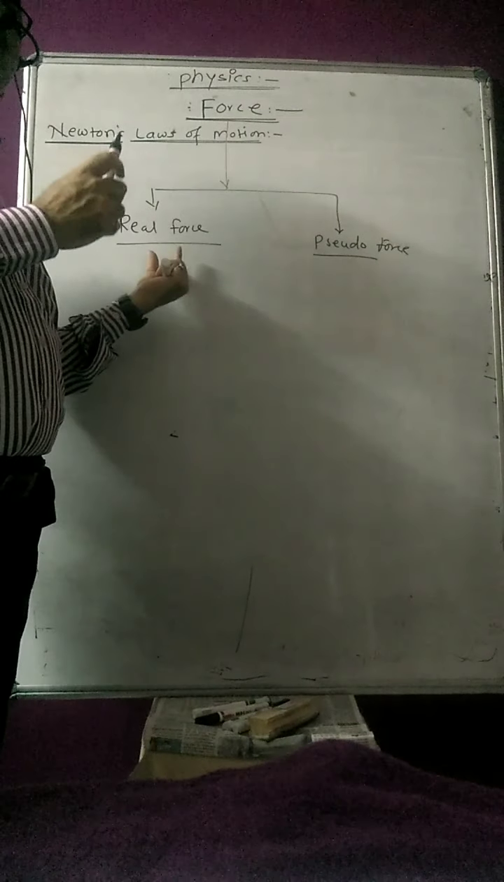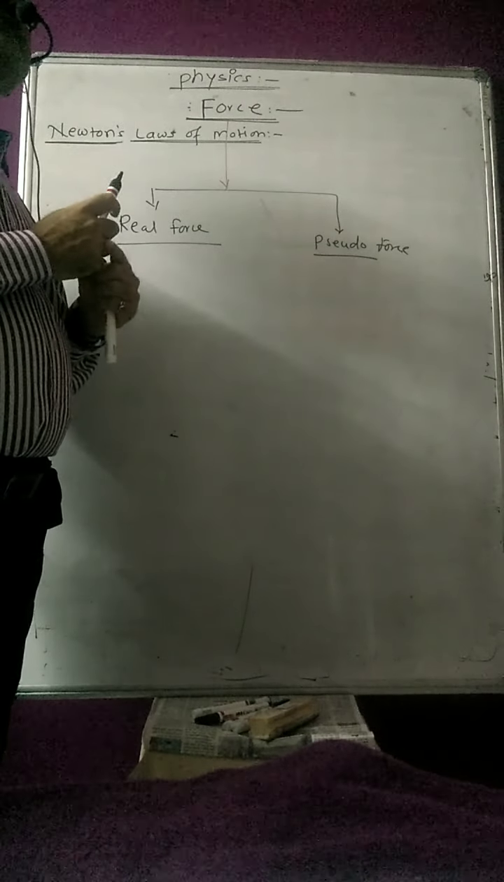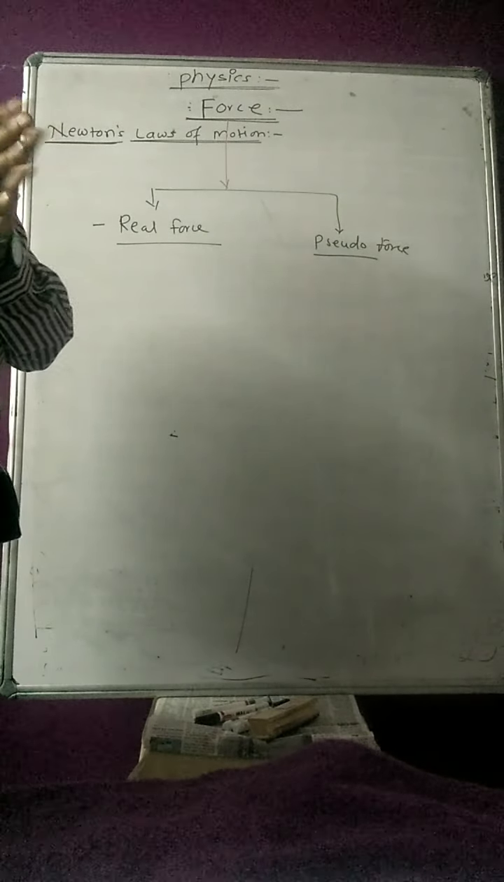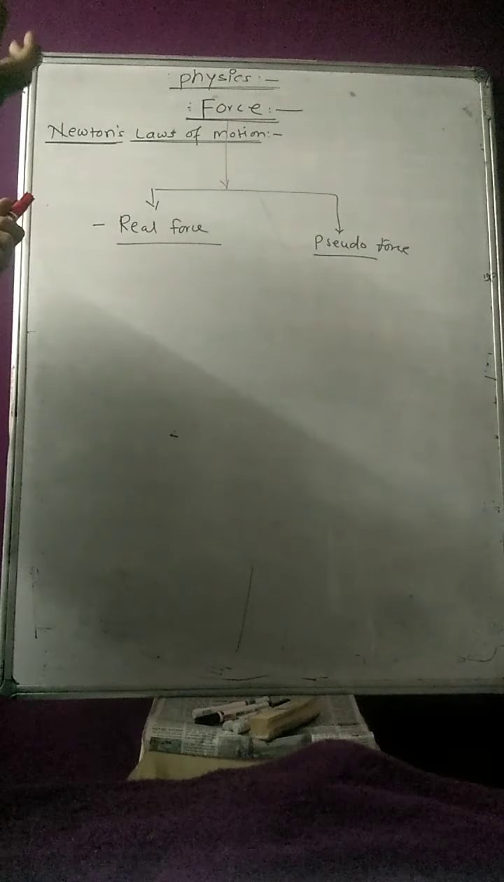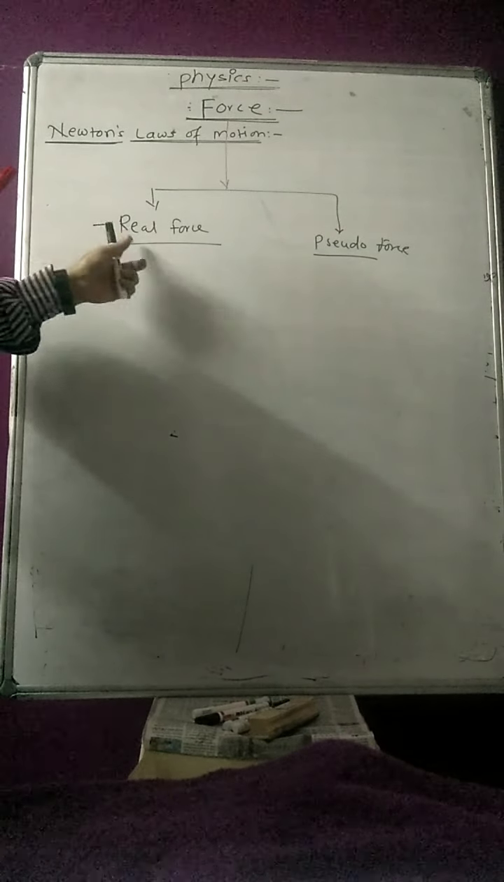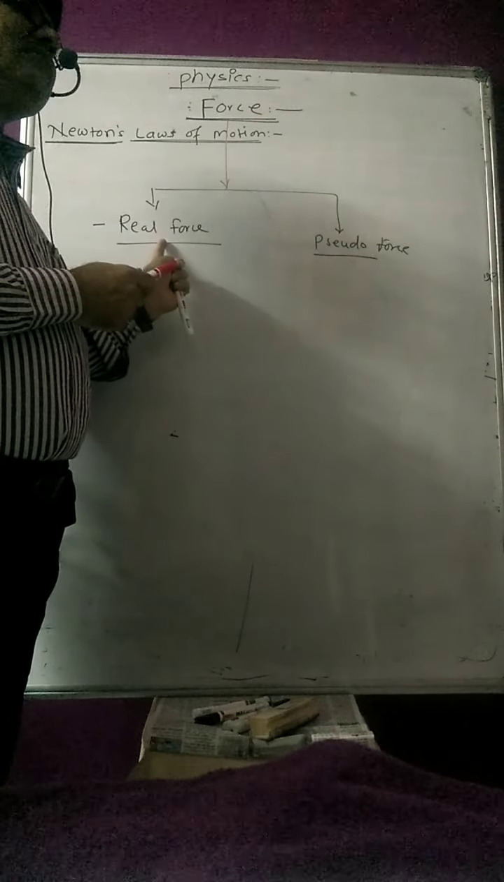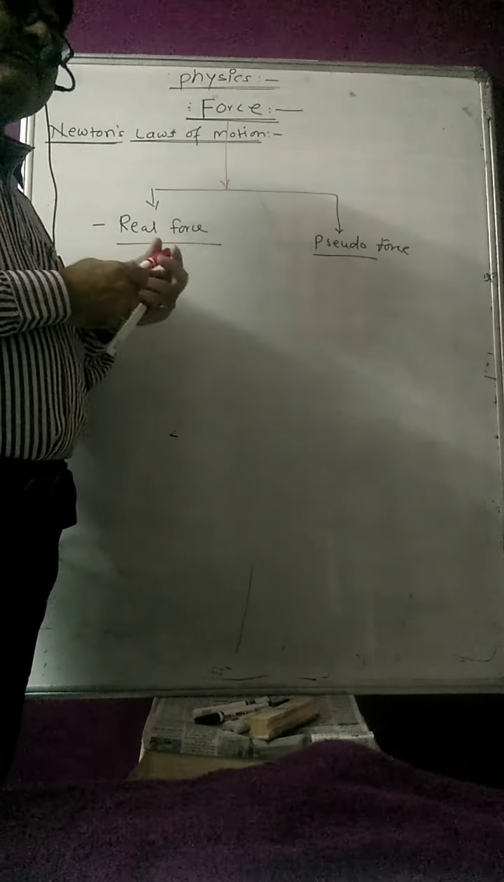All the planets which are revolving around the Sun are also the best example of real force. Here also the centripetal force is provided by the gravitational force. So these are all real forces. Nuclear force is responsible for binding the protons and neutrons inside the nucleus. That is also an example of real force. Gravitational force and strong nuclear force are the best examples of real forces.